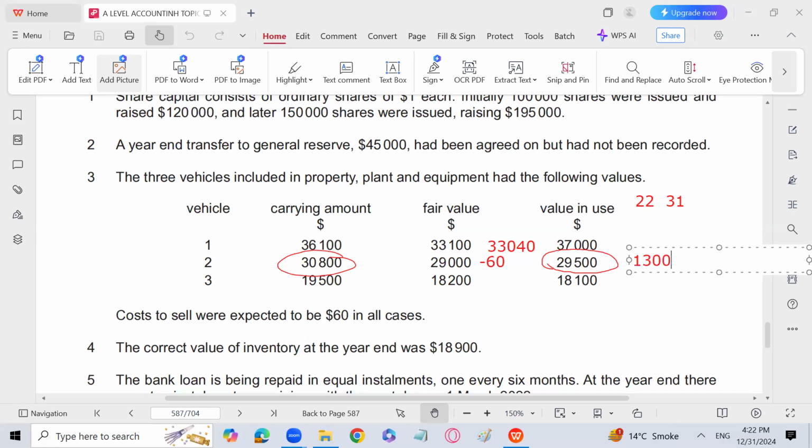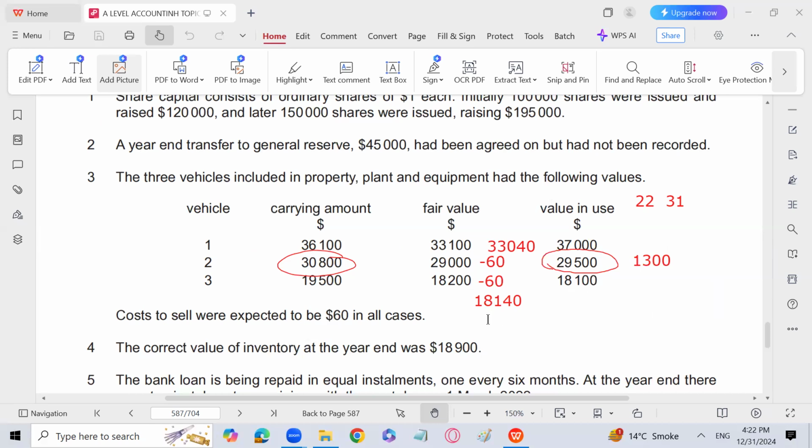Okay. Next, the fair value 18,200 minus 60. It will become 18,140. So 18,140 is the fair value minus cost to sell. Value in use is 18,100. The higher of these two is going to be the recoverable amount.